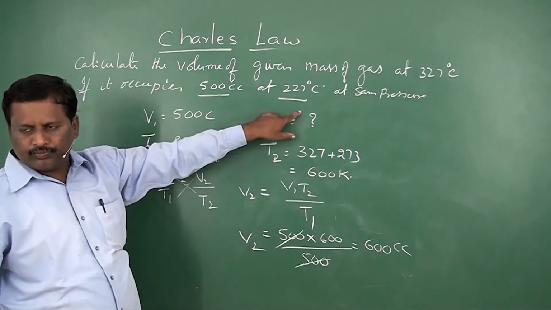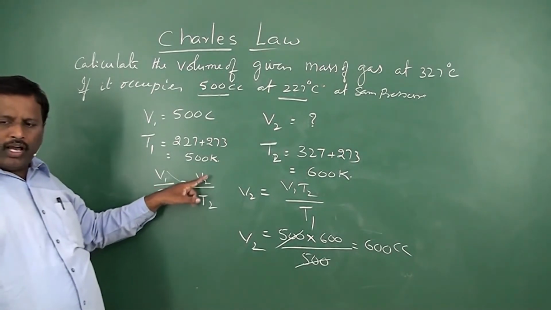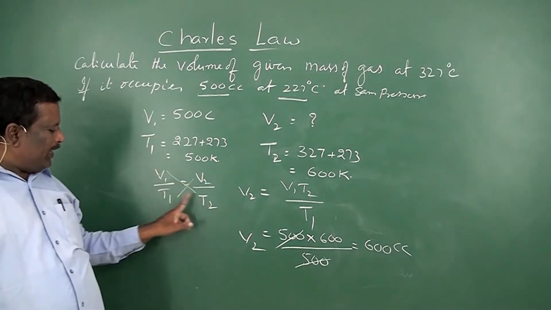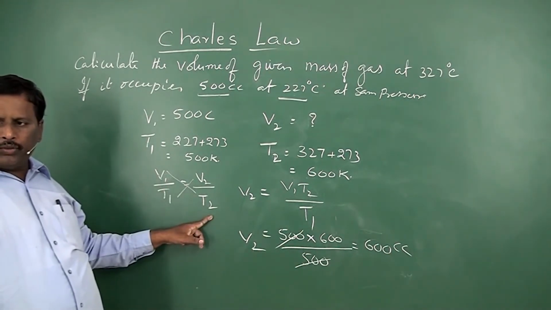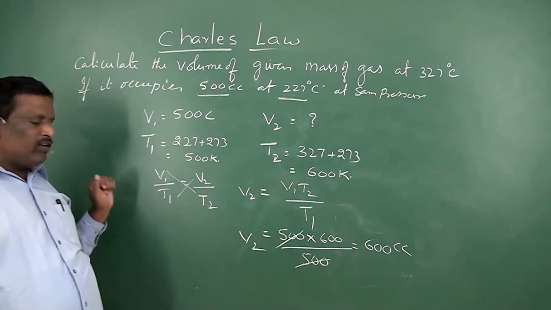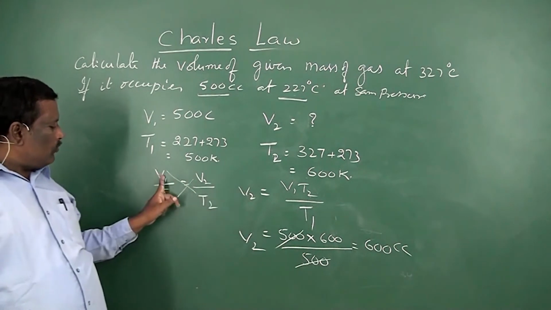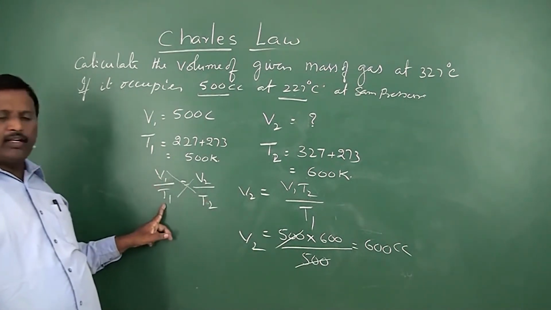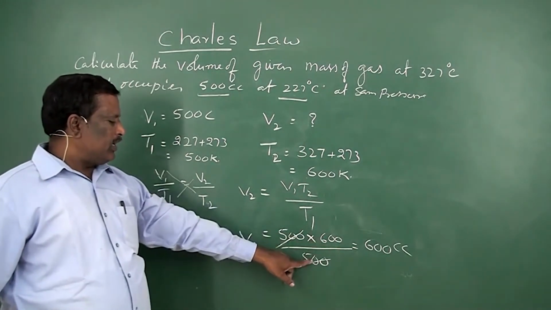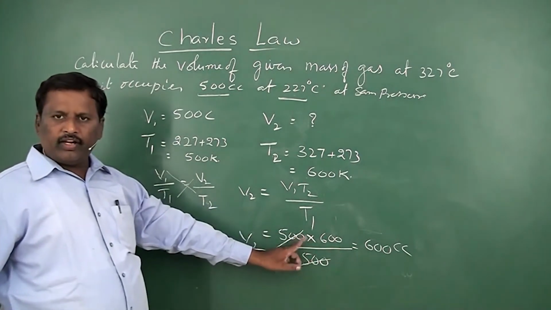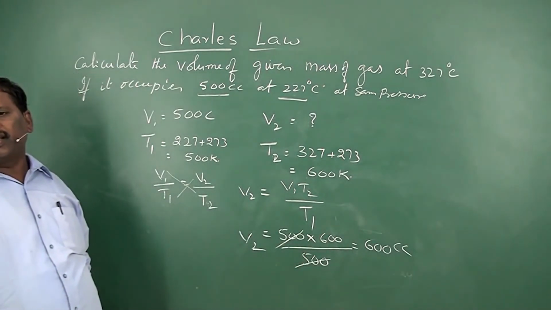What is its volume? So according to Charles' law, V1 by T1 is equal to V2 by T2, or V2 is equal to V1 into T2 by T1, because in cross multiplication V1 into T2 equals V2 into T1. So we require to calculate V2. So V2 is equal to V1 into T2 by T1. So V1 is equal to 500, T2 is equal to 600, and T1 is equal to 500. 500 cancel, and you will have 600. So the volume of the gas is 600 cc.